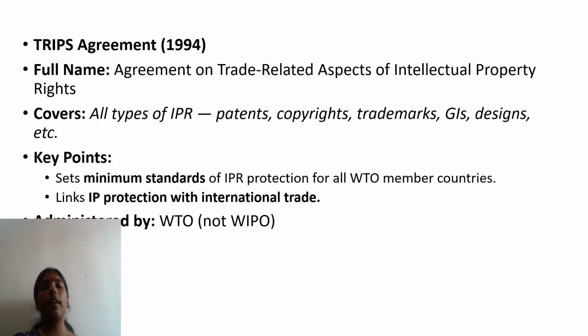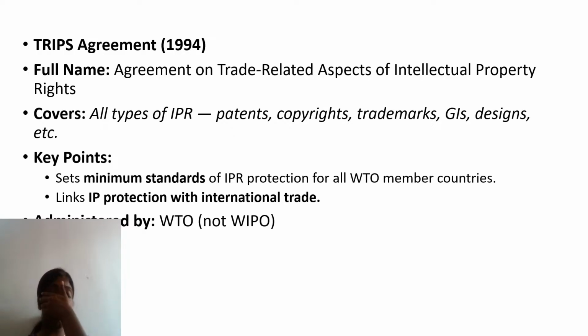Then after that, we have seen the TRIPS Agreement. This TRIPS Agreement was established in the year 1994, and the expansion of TRIPS is Trade Related Aspects of Intellectual Property. It covers all the types of IPR, which includes patent, copyright, trademark, trade secret, GIs, etc. It sets minimum standards of IPR protection for all World Trade Organization member countries.